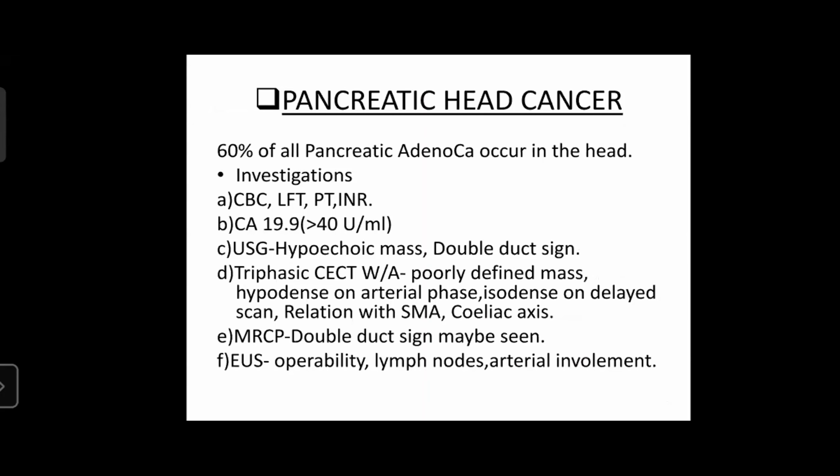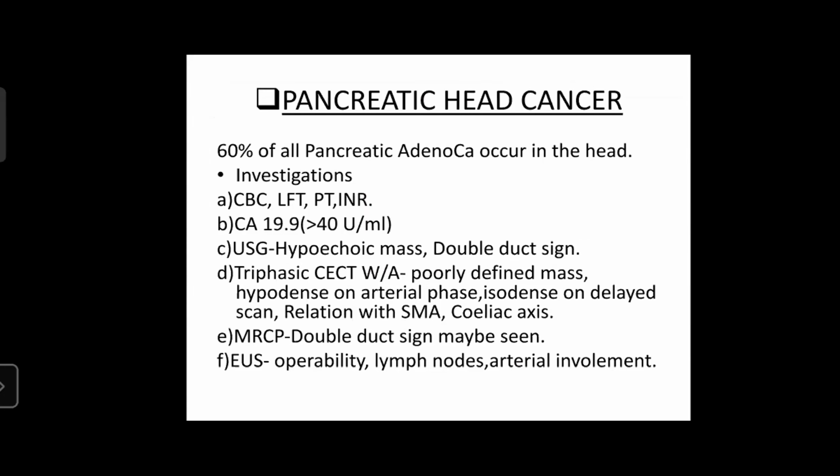Now coming to pancreatic head cancer, 60% of all pancreatic adenocarcinomas occur in the head. Apart from the routine investigations for obstructive jaundice, we have to do CA19-9, which is usually elevated in pancreatic head cancer. USG may show a hypoechoic mass and a double duct sign. Triphasic CECT whole abdomen may show a poorly defined mass, which is hypodense on arterial phase and isodense on delayed scan.